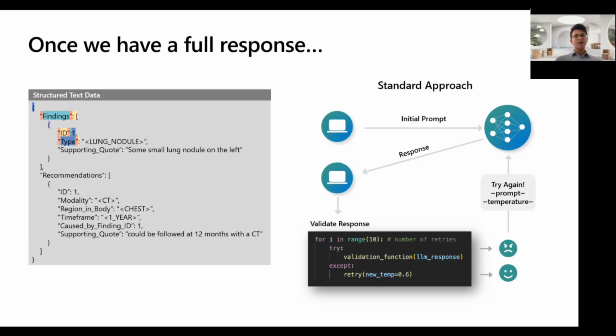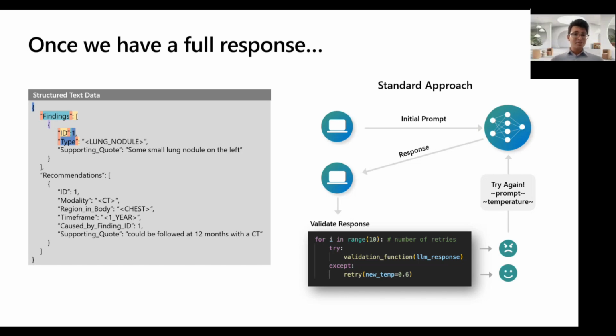But here's the problem. How do we know that the language model picked the right token every single time, given the magic of probability sampling? If we miss one comma or one quotation mark or one curly brace, then this JSON is going to be malformed, and we have no way of working with that in our downstream software.